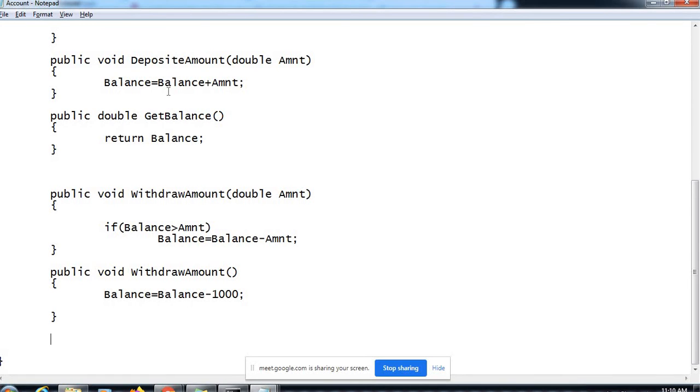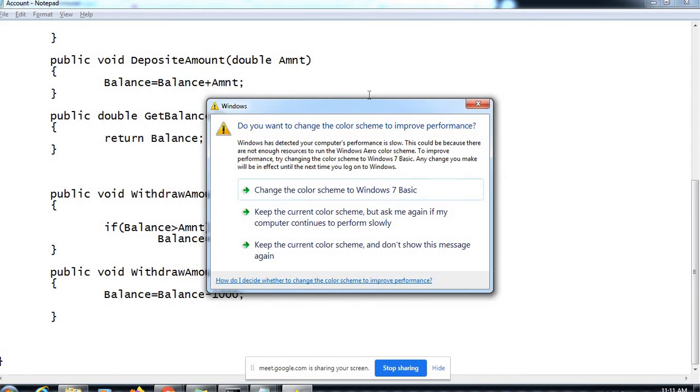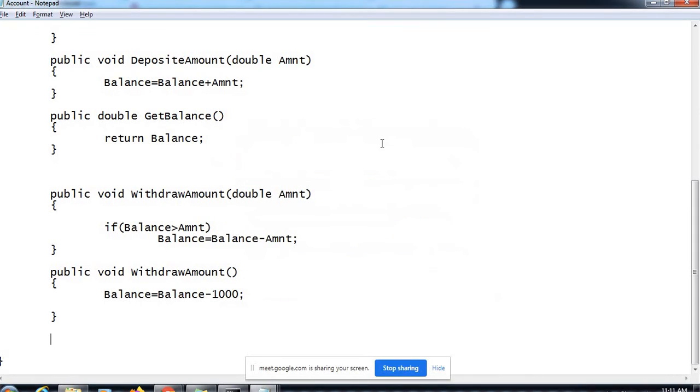But for most of the other types of accounts, these implementations are absolutely fine, like withdraw amount and deposit amount. These are the generic ways the withdrawal or the deposit gets carried out, right? So, generic implementation.